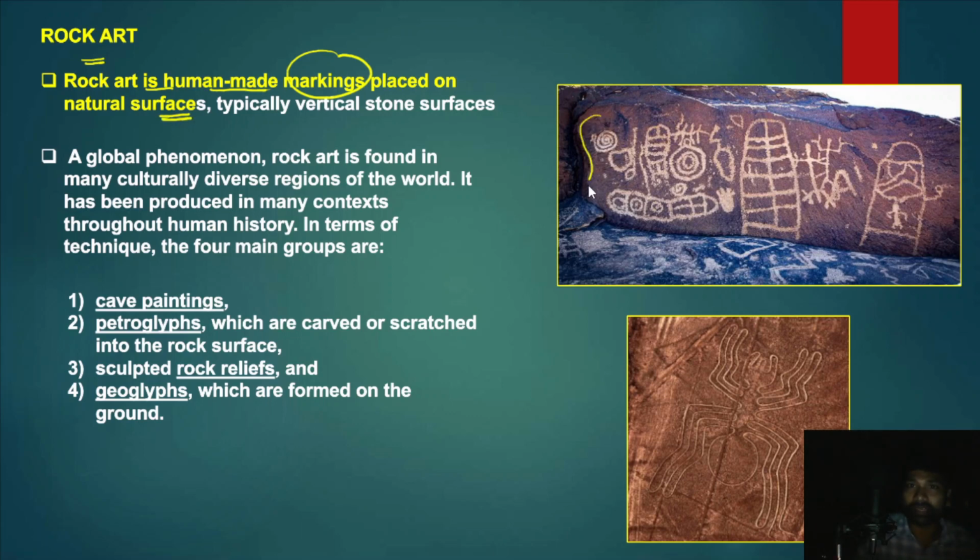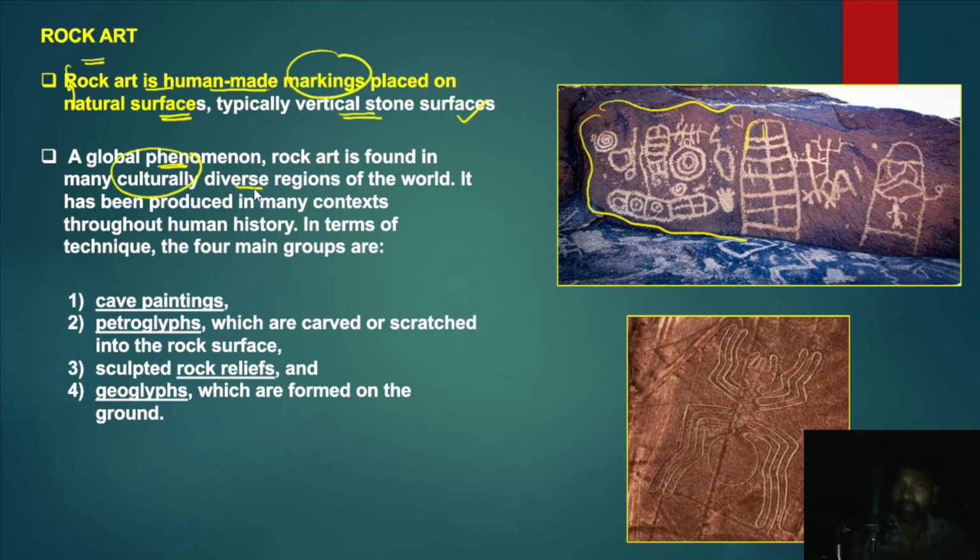For example, this is a natural surface, right? So on this natural surface, the human made markings, which are placed on the natural surfaces and typically on these vertical stone surfaces, are known as rock art forms. And in fact the rock art is a global phenomenon, and rock art is found in many culturally diverse regions.